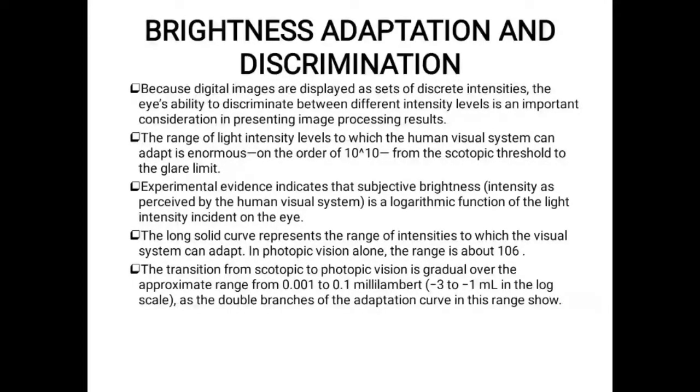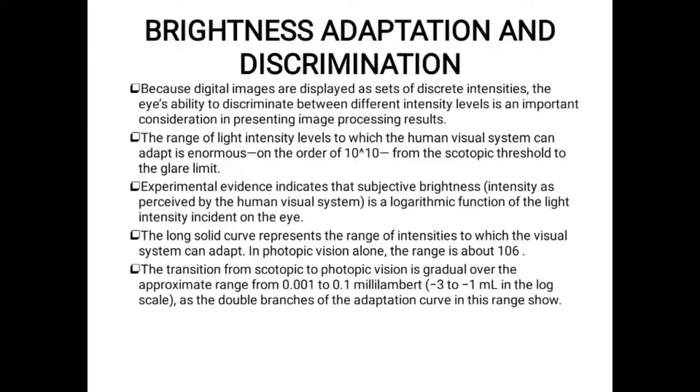Some experiments were done here to indicate subjective brightness, which is the intensity perceived by the human visual system. As I already said, different humans have different perception, so based upon the perceived intensity values, the subjective brightness will vary. The subjective brightness is a logarithmic function of the light intensity incident on the eye.